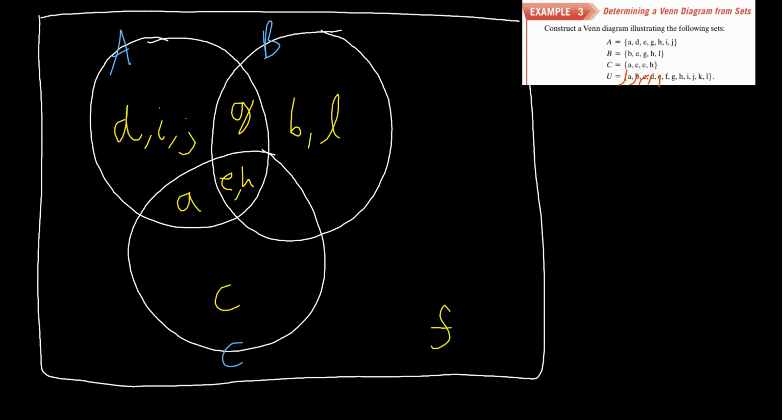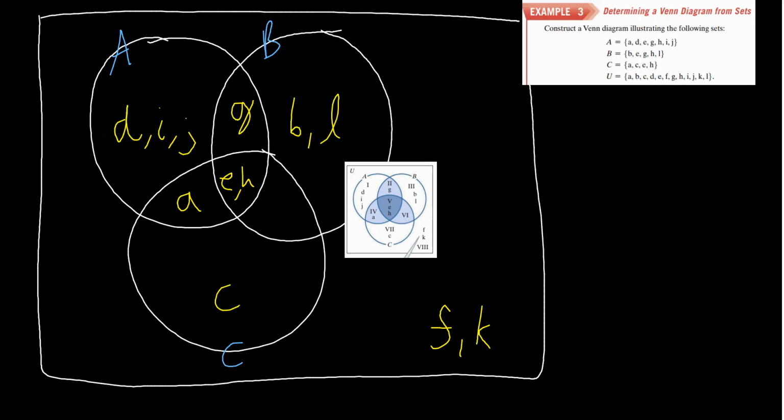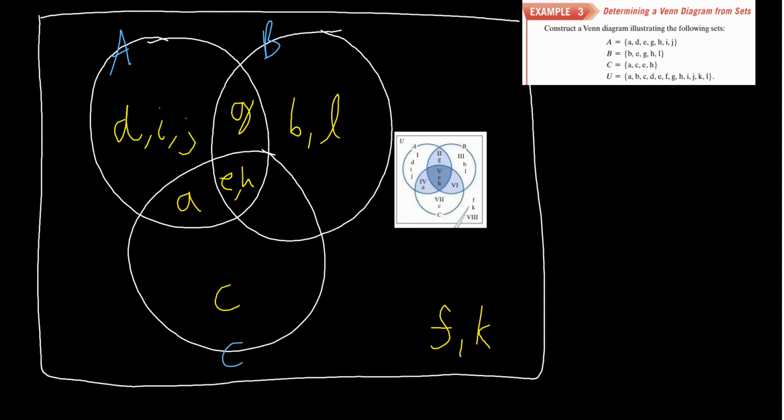All right. Next up, G. We see G is in a set. H is definitely in a set. I is definitely in a set. J is definitely in a set. K is definitely not in a set. So we put a K here. And then L, of course, is also in a set. So that is, we constructed it. And let's double check here, make sure that we did everything right. D, I, J, G, E, H, B, L, blank, A, C, and then F, K. Yep, everything is good to go.